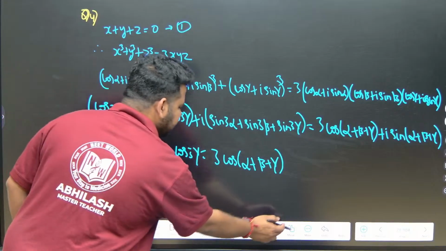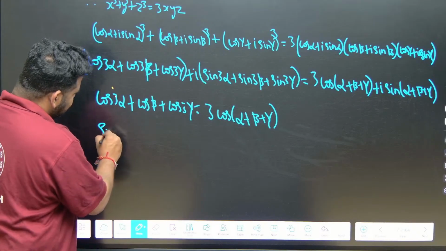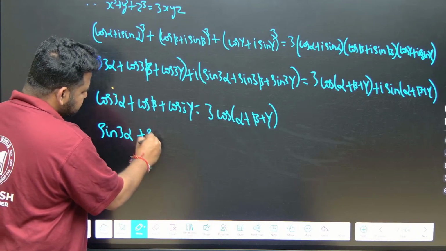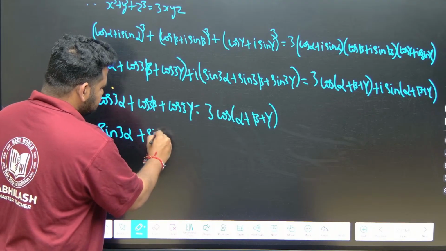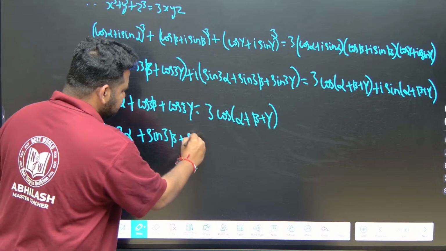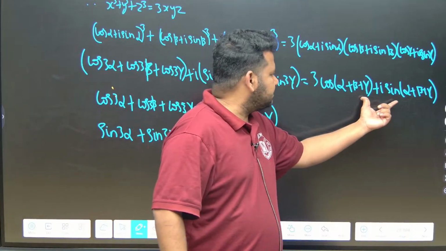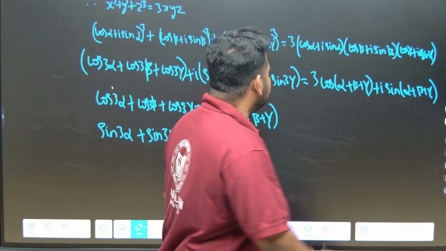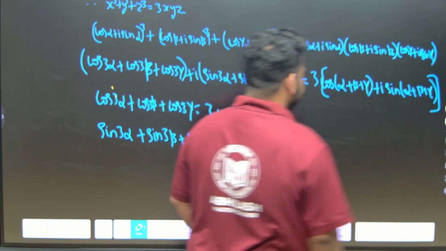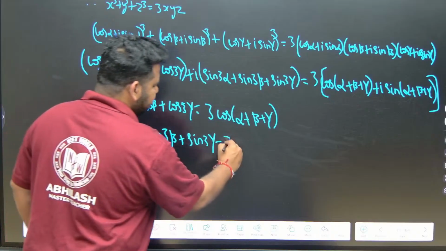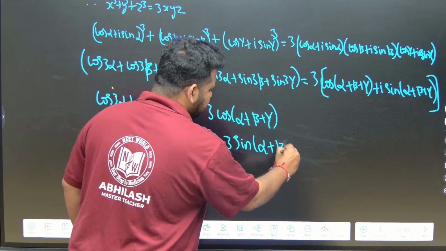Now, if I equate imaginary parts, what will I have? I will have sin 3 alpha plus sin 3 beta plus sin 3 gamma will be equal to what? The imaginary part is this one. The 3 is here, so I should write a bracket here. So this will become equal to 3 times sine (alpha plus beta plus gamma).